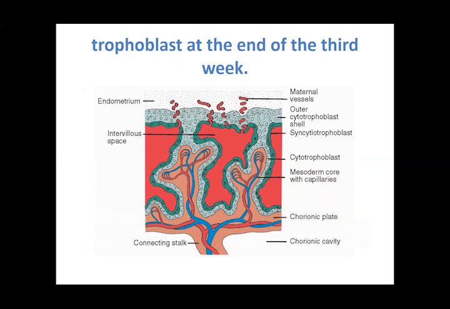This is then going to extend. The cytotrophoblast is going to extend on the outer side, connecting trophoblast from both the sides, and that is going to form what we call your outer cytotrophoblastic shell. This outer trophoblastic shell is going to invade the outer surface, where you can see the endometrium. This is going to invade into the endometrium, and this is how your blood vessels between the mother and the growing embryo are going to become a continuation. So this is the villus system that has developed in this layer.